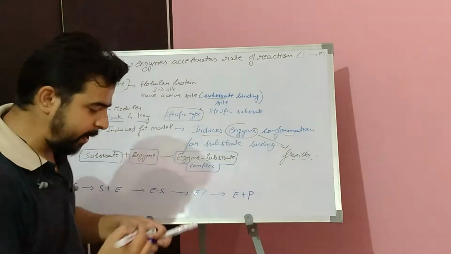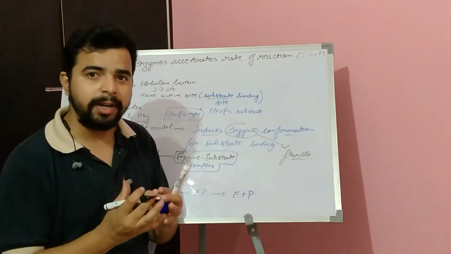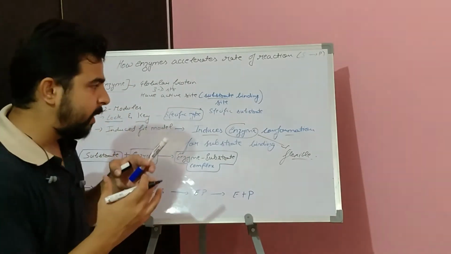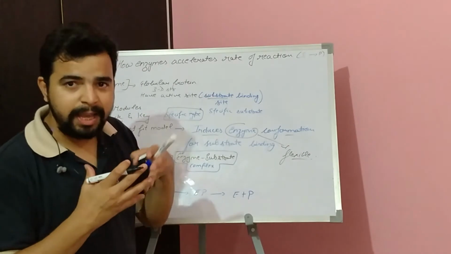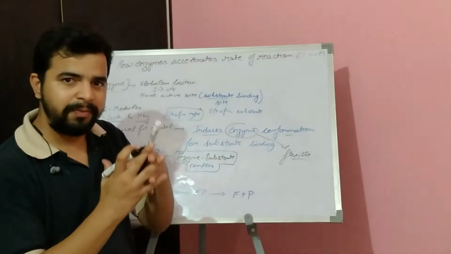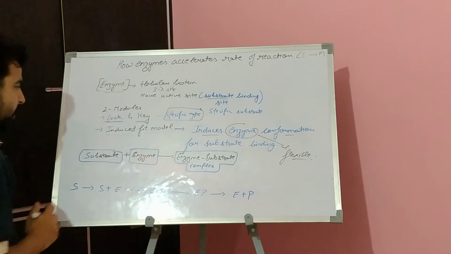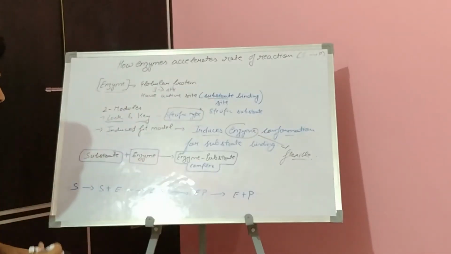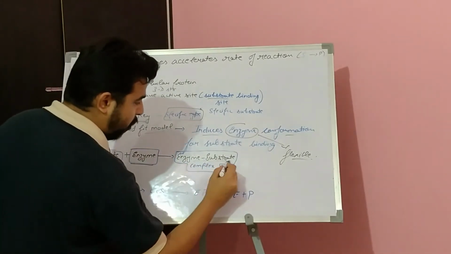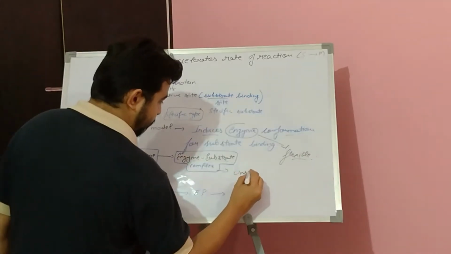So now what will happen? The specific substrate for the enzyme, if it does not have a structure similar enough to fit in the enzyme, when it binds with the surface or the active site of the enzyme, the enzyme will change its conformation, will slightly move to adjust the substrate into it. So this is the step: the substrate will first bind with the enzyme and the enzyme substrate complex will be formed. Basically this form is unstable.